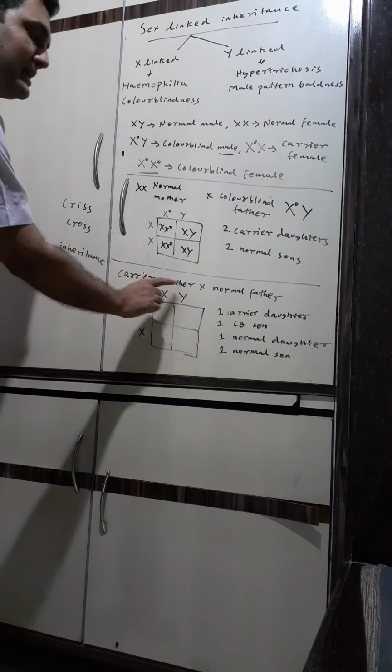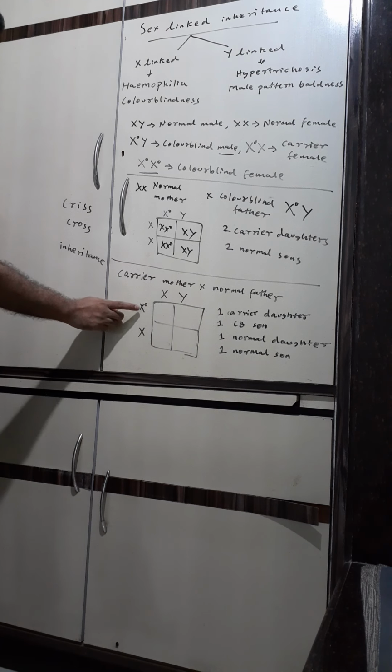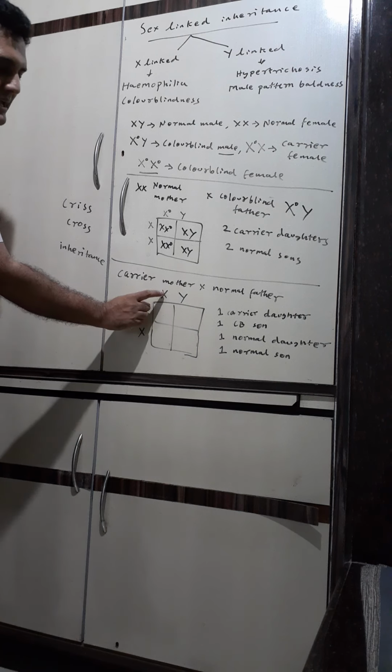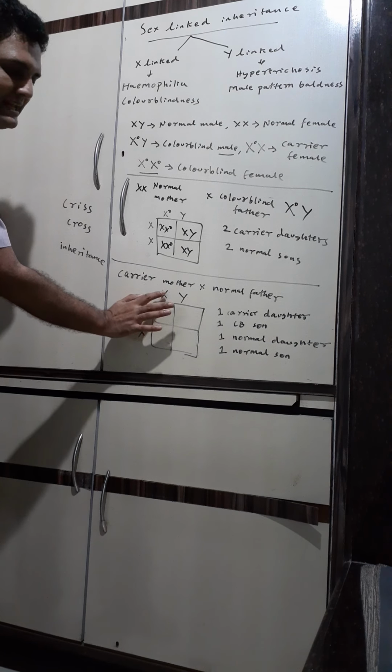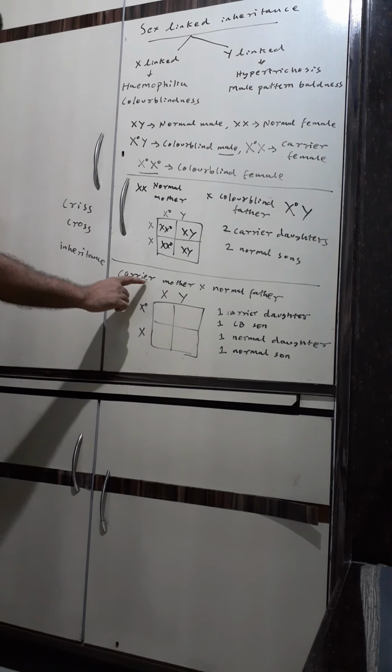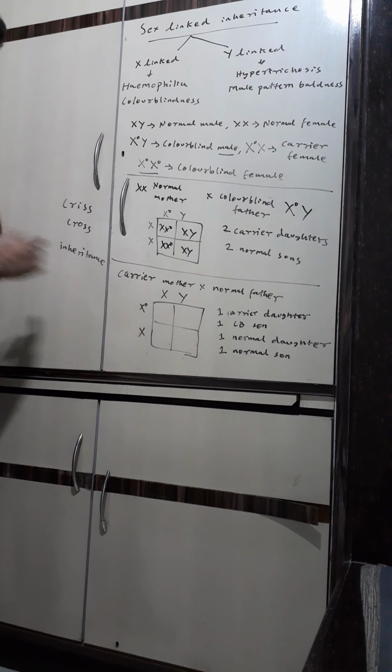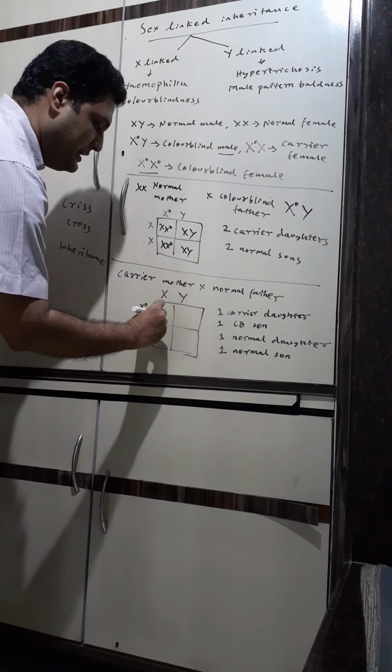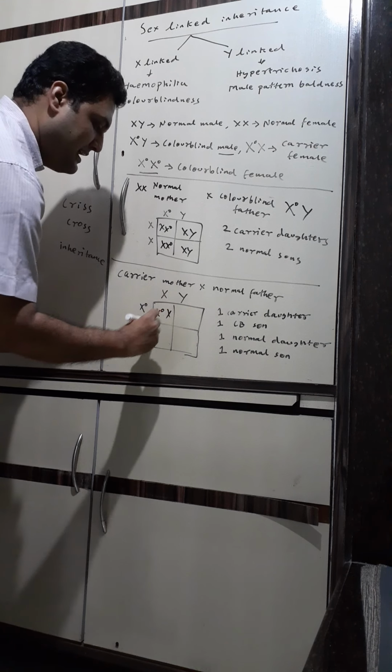Now, carrier mother, normal father. Carrier mother: one X chromosome containing the gene and one normal X chromosome. Normal father: normal X chromosome and normal Y chromosome. The X containing the gene and the normal X will become a carrier daughter. The X containing the gene and Y will be a colorblind son.